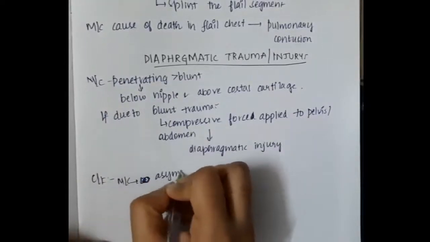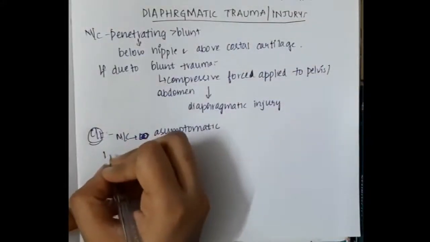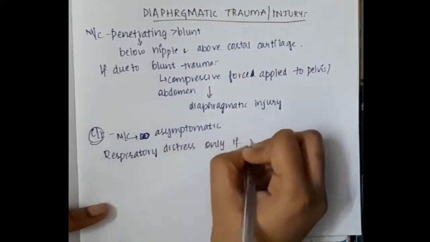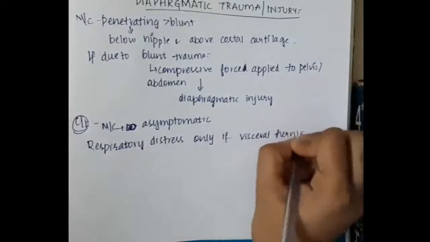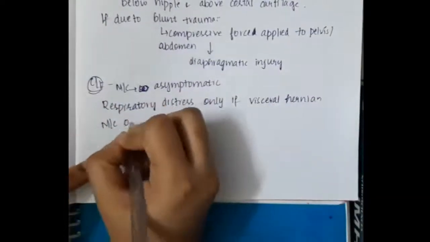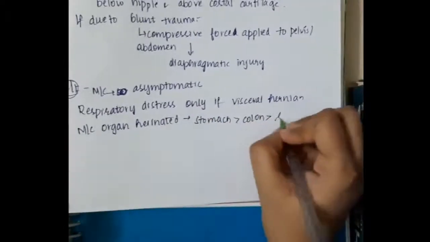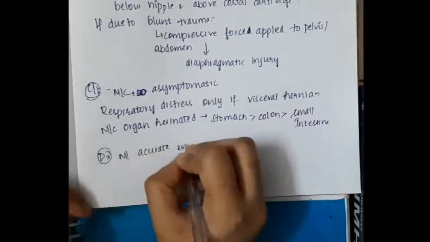If you see the clinical features, the most common clinical feature in diaphragmatic trauma is being asymptomatic. In more than 80% of cases, these are asymptomatic, and respiratory distress is only seen if there is any visceral herniation. Then the most common organ herniated is the stomach, followed by the colon, followed by the small intestine.